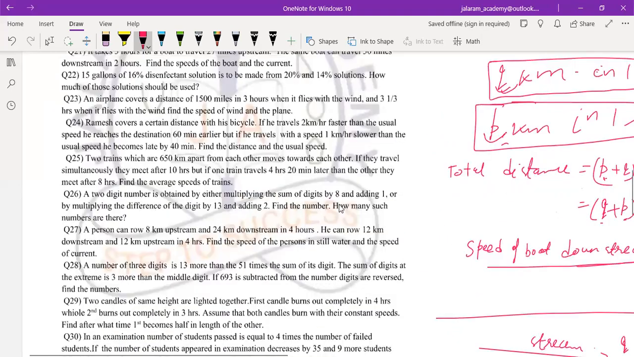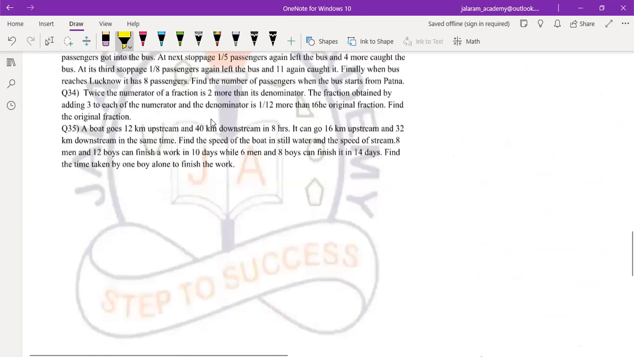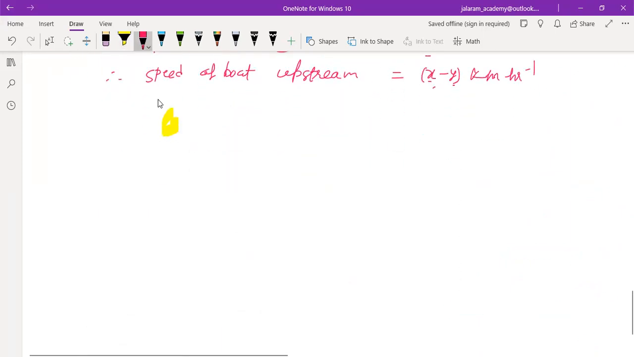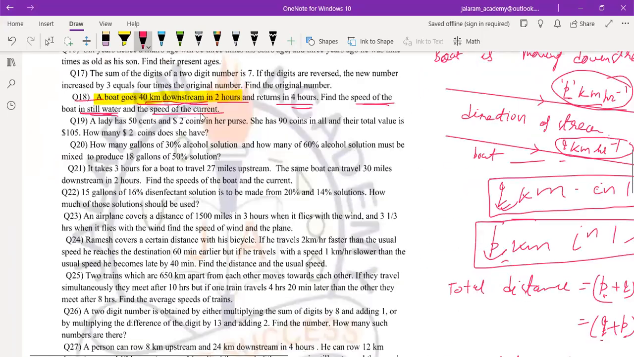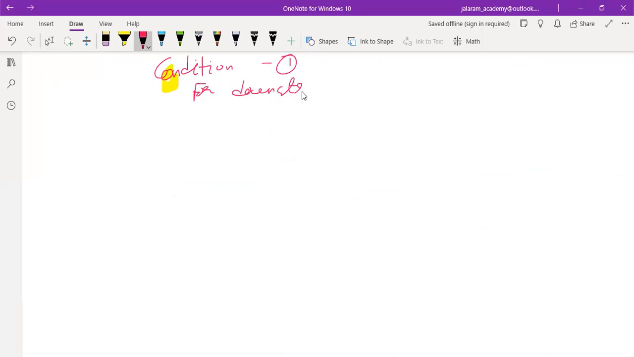Now we read the question again. It is given that a boat goes 40 kilometers downstream in 2 hours. So condition 1: first we write that the boat is going downstream. For downstream, we write everything. Speed equals x plus y, as we already have assumed, kilometer per hour.